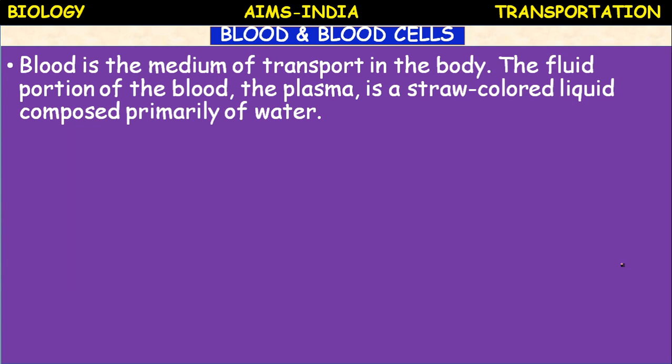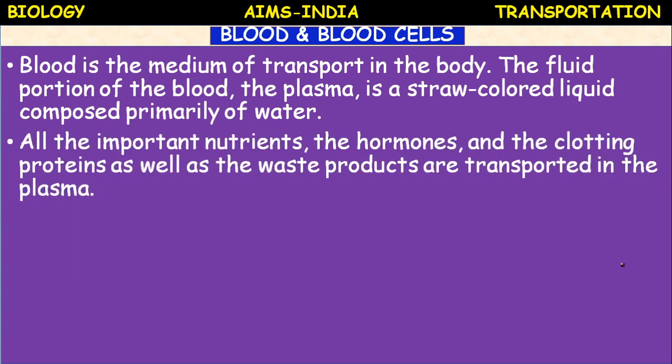The fluid portion of the blood, that is plasma, is a straw-colored liquid composed primarily of water. All the important nutrients, the hormones and the clotting proteins, as well as the waste products, are transported in the plasma. The main function of blood is to transport. What are the materials transported?